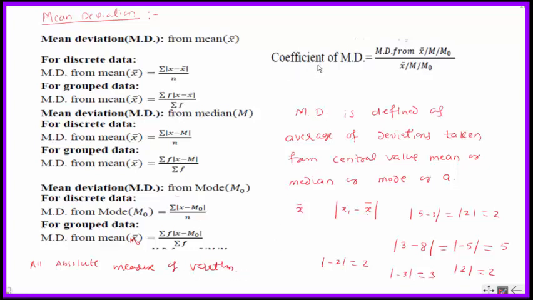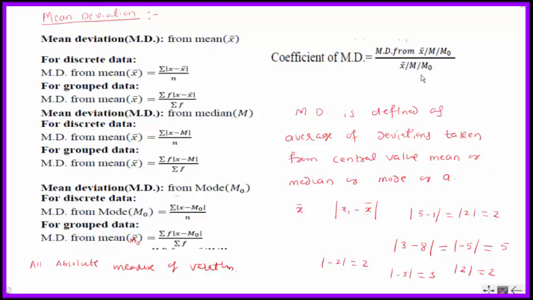The relative measure of variation is called the coefficient of mean deviation. It is very easy: mean deviation from mean divided by x bar; if you calculate mean deviation from median, then divide by m; mean deviation from mode divided by m naught.